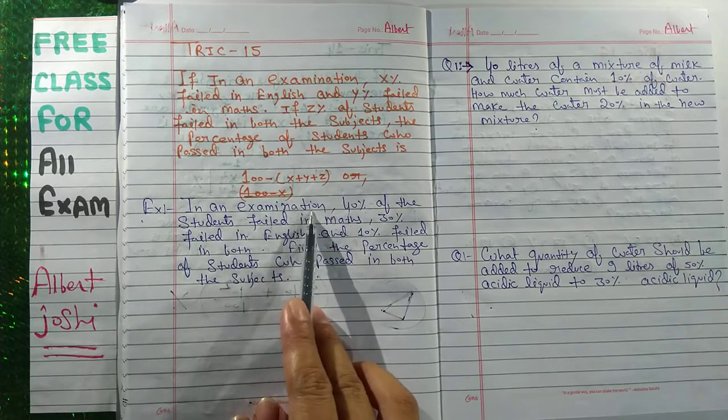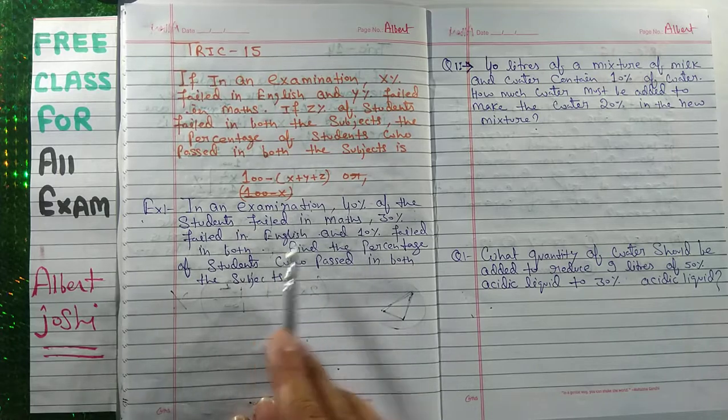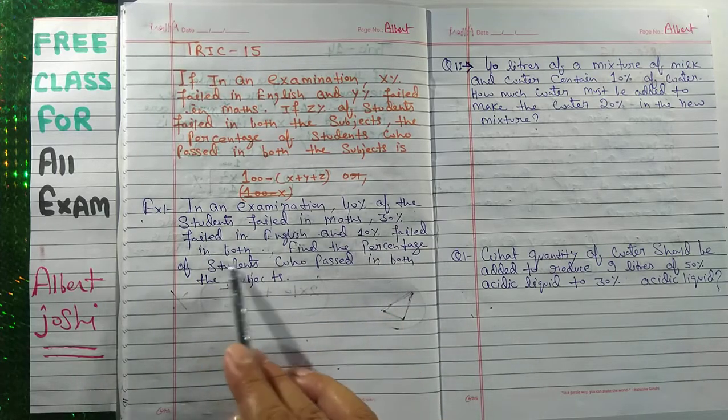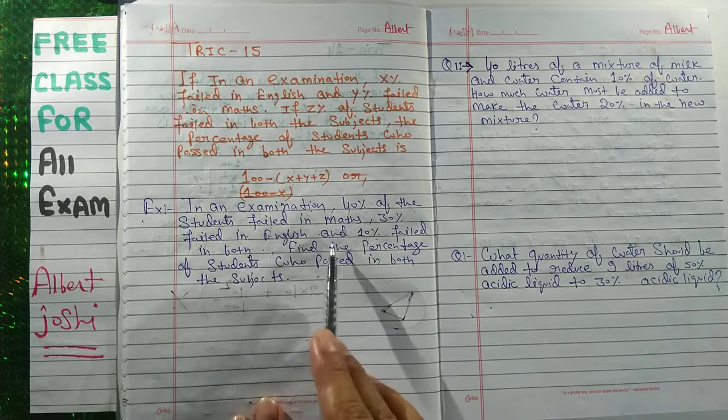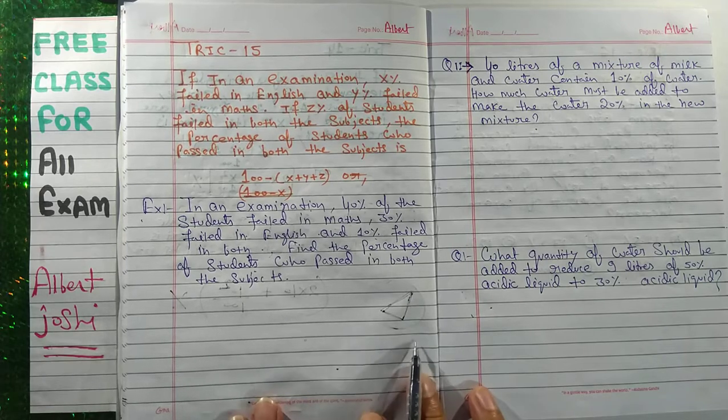In an examination, 40% of the students failed in maths, 30% failed in English, and 10% failed in both. Find the percent of students who passed in both subjects.